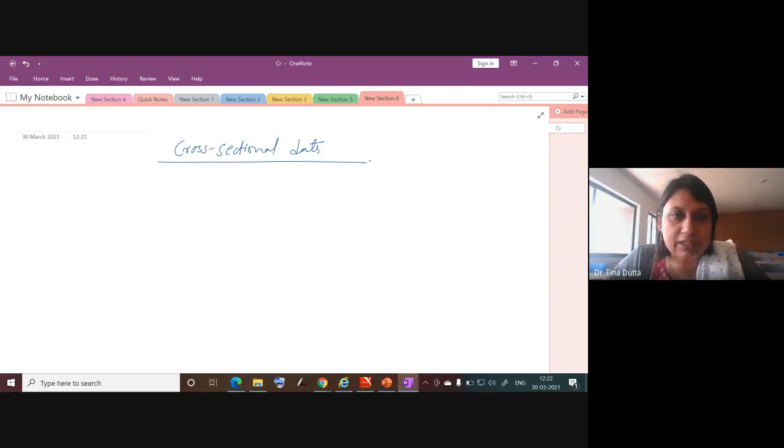Today, on 30 March, I collected it. So I have all the records corresponding to 30 March, right? Or while collecting the data, I can ask the respondents, on the basis of the last 1 year, what is your family income, annual income or monthly income? So again, the point of reference is one time period, last 1 year. I can say that this is 2020-21 data. So that is called cross-sectional data, if I am gathering the data in the same time period.